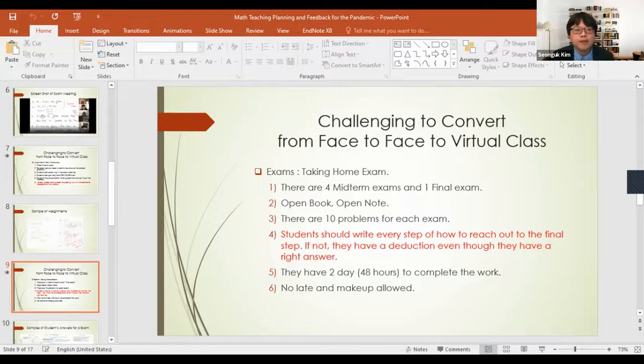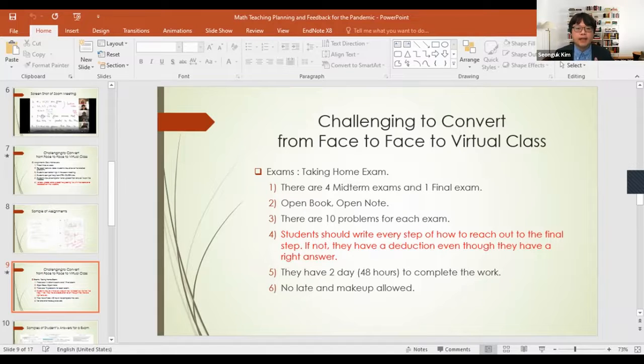But I made the problem level a little higher than the in-class exams, because now they have sufficient time to complete the work. The main point is that students should write every step of how they reach the final answer.